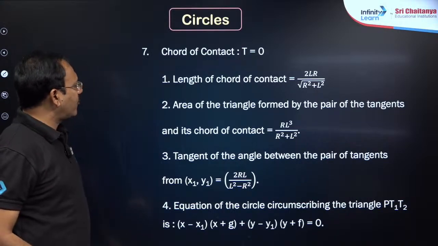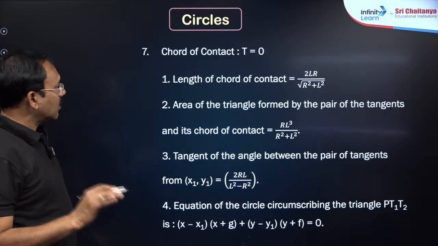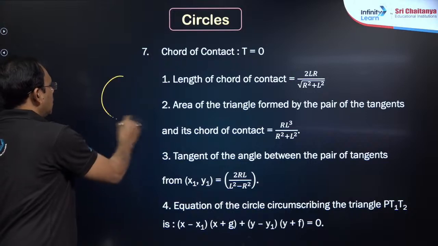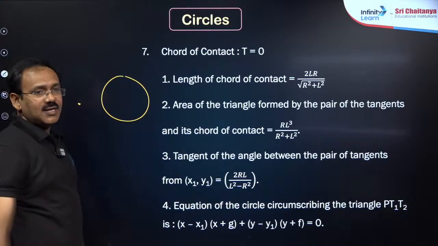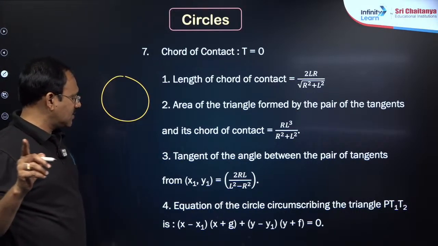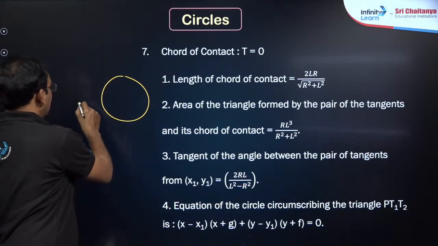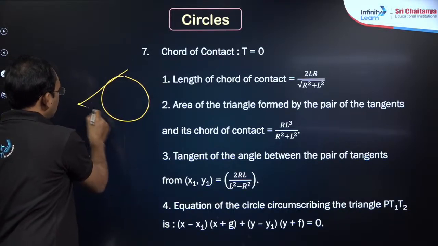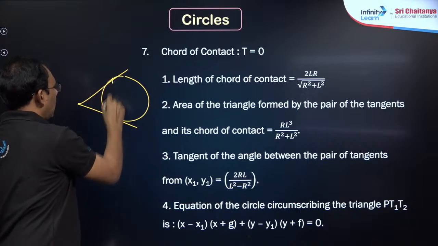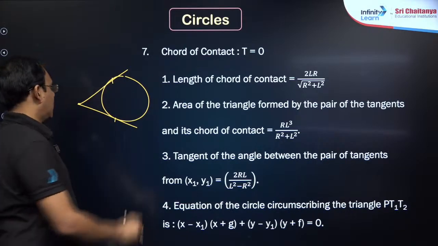Yeah, chord of contact. Chord of contact means, my dear friends, you are given a circle, a point is given. Listen to me, this point is important. Listen to me, you are given a circle, a point is given. From this point, if you draw two tangents, these two are called points of contact.